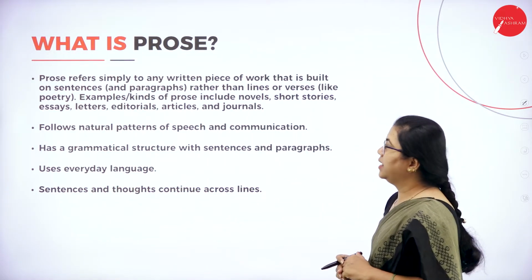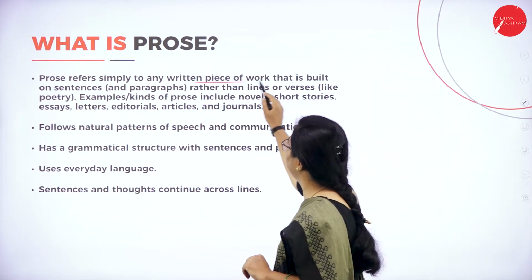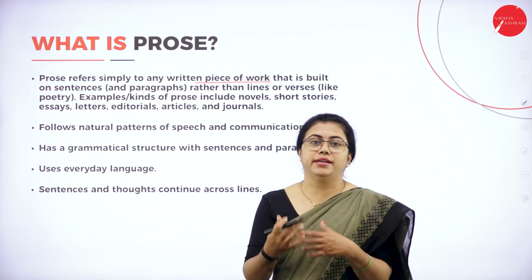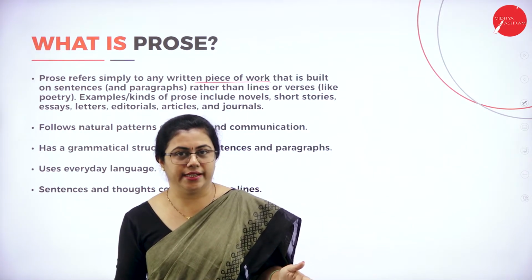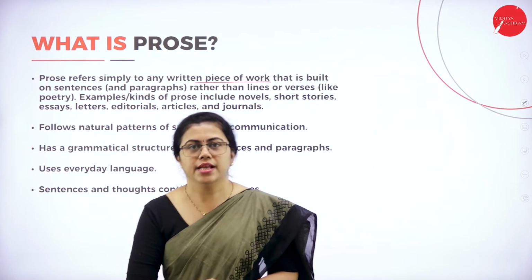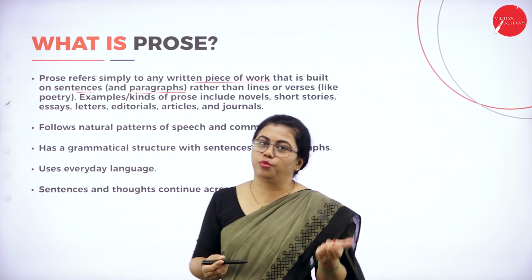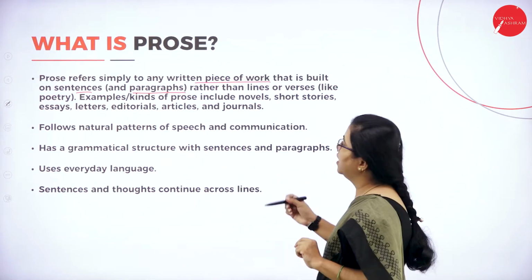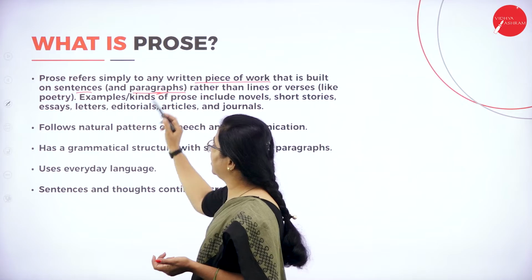Prose is nothing but a written piece of work, and it contains sentences. Poetry does not contain complete sentences, but prose contains complete sentences, in sentences and paragraphs. If it was poetry, you would have stanzas or verses, but in prose you have paragraphs.